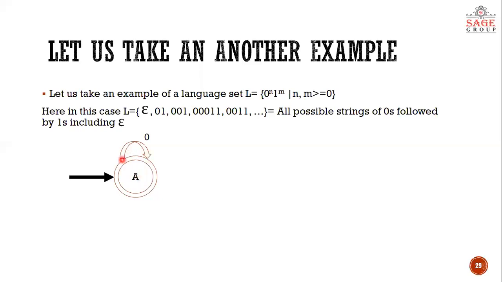If it is getting two zeros, it will reach A again and say that it is a valid string. If it is taking 10 zeros, then also it will reach the final state A and say that it is a valid string. Now, moving on further, what happens if some 0 also comes in the string and 1 also comes in the string?